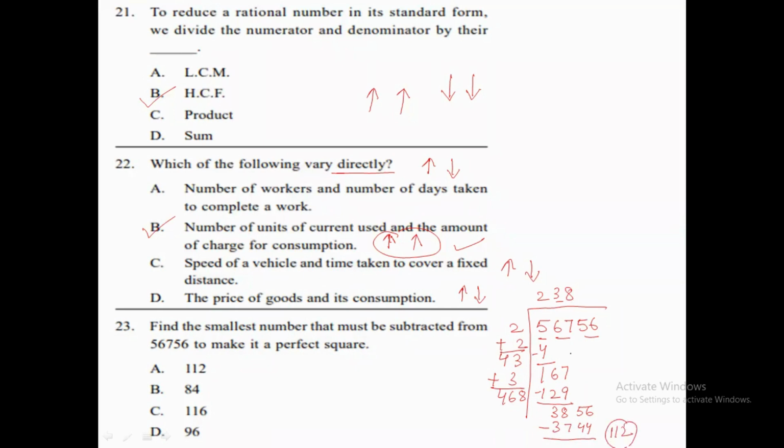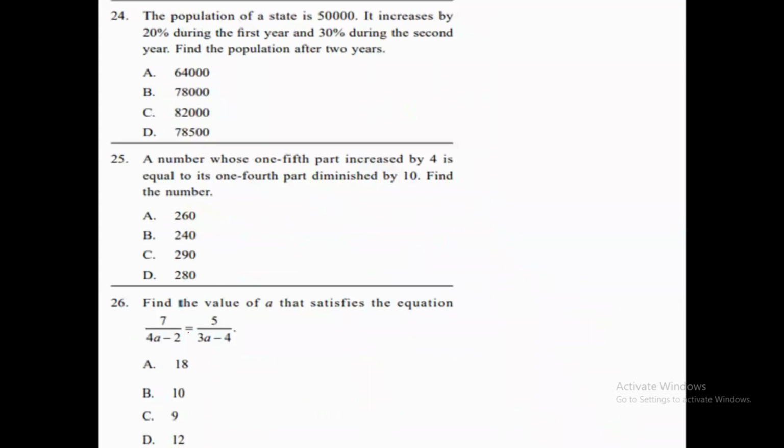Okay. So if we are subtracting 112 from 5, 6, 7, 5, 6, the number that we will get, 6 minus 2 is 4, 5 minus 1 is 4, 7 minus 1 is 6. This number that we get will be the perfect square of 238. Okay, so what number do we need to subtract from this number to make it a perfect square? We will subtract 112 to make it a perfect square. Okay, now let's move to question number 24.